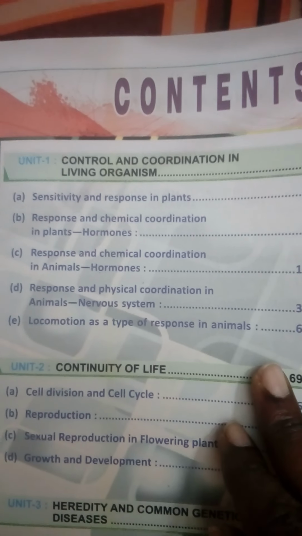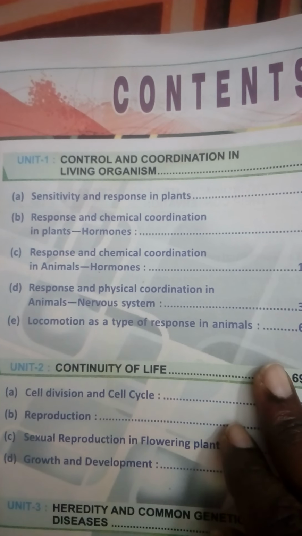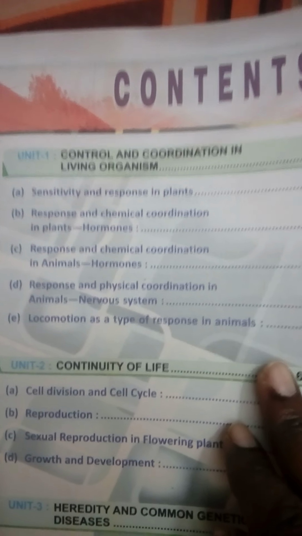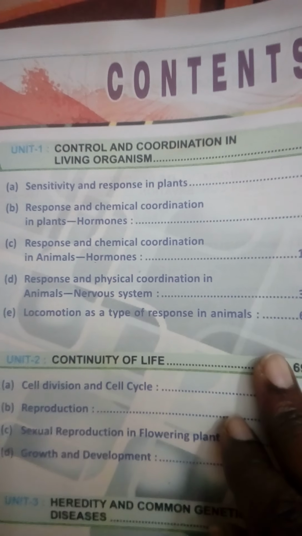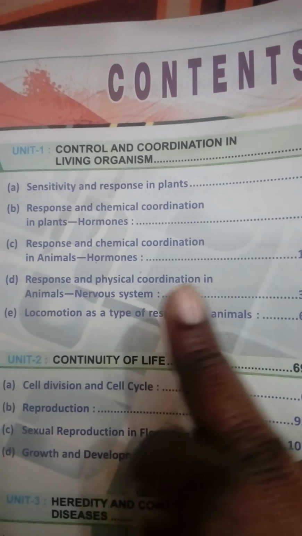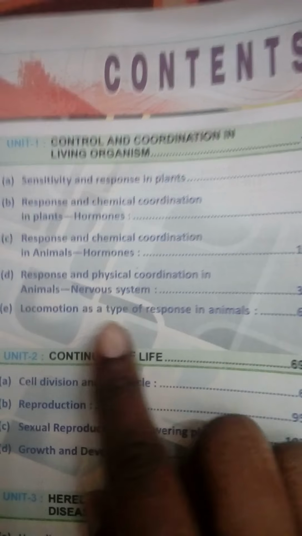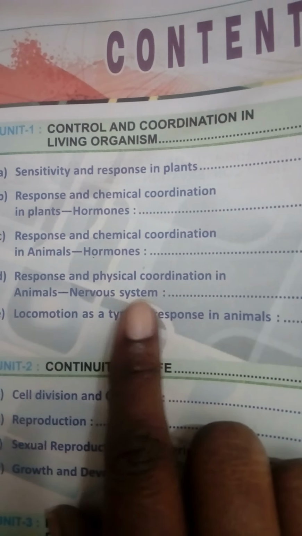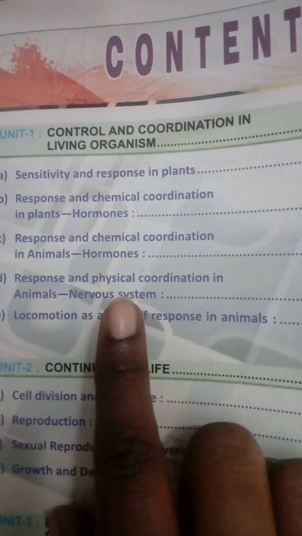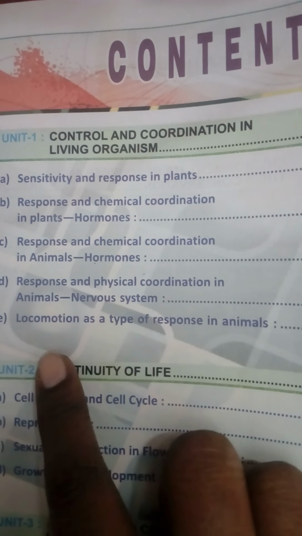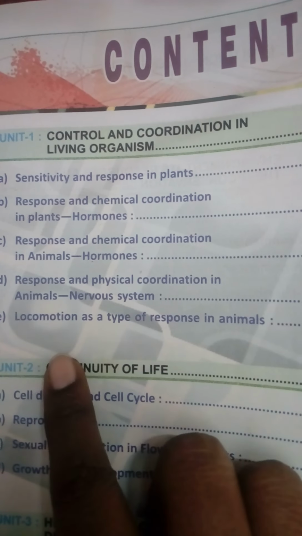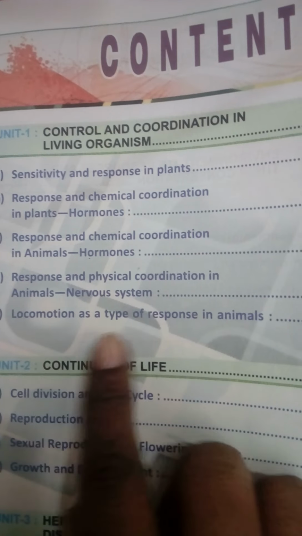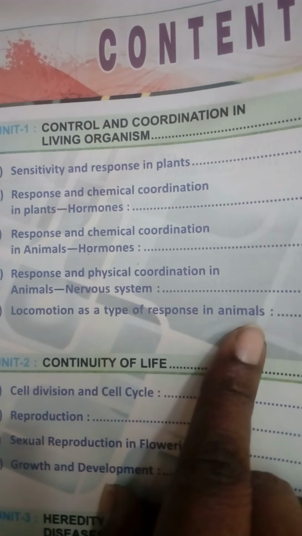For the first part, it is sensitivity and response in the plant. Next is response and chemical coordination in plants, hormones. Then we are going to study the animal hormone, and then we are going to see how our body is controlled by the central nervous system. And lastly, in unit 1 we are going to deal with locomotion as a type of response in animals.